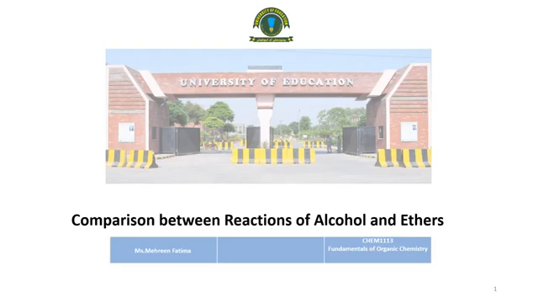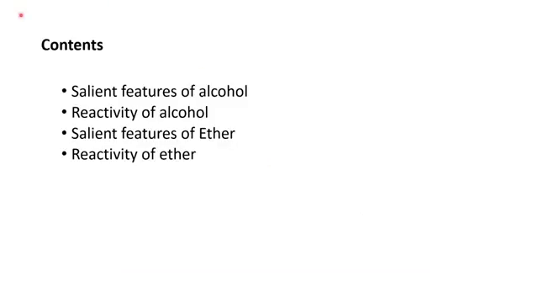Class, today we are going to discuss the comparison between the reactions of alcohols and ethers. Here is the main content which is being discussed in this lecture. Firstly, we discuss the salient features of alcohol, then the reactivity of alcohol, then the salient features of ether, and in the end we will discuss the reactivity of ether. We will discuss all these points step by step in upcoming slides.